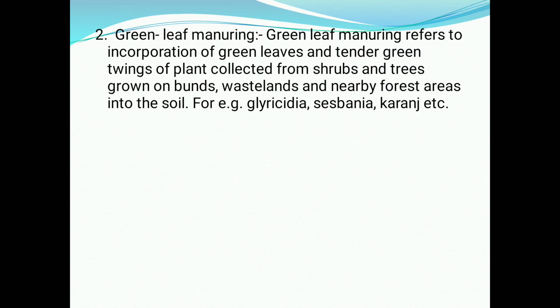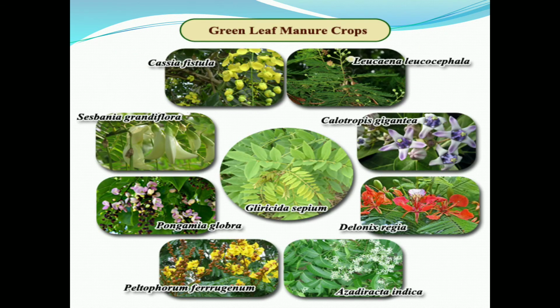Then the second type of green manuring, that is green leaf manuring. Green leaf manuring refers to incorporation of green leaves and tender green twigs of plants collected from shrubs and trees grown on burnt wastelands and nearby forest areas into the soil. For example, Gliricidia, Sesbania. These are examples of green leaf manure crops: Gliricidia sepium, Calotropis gigantea, Azadirachta indica, Leucaena leucocephala.